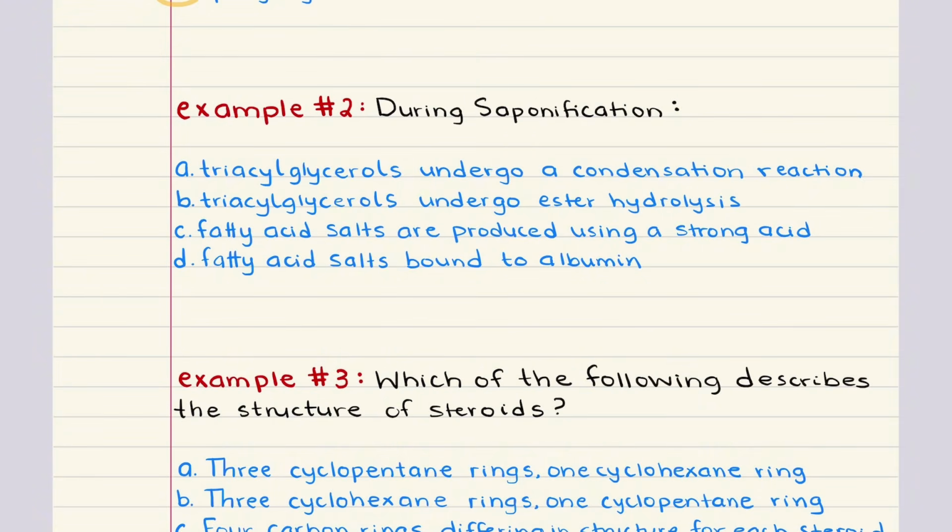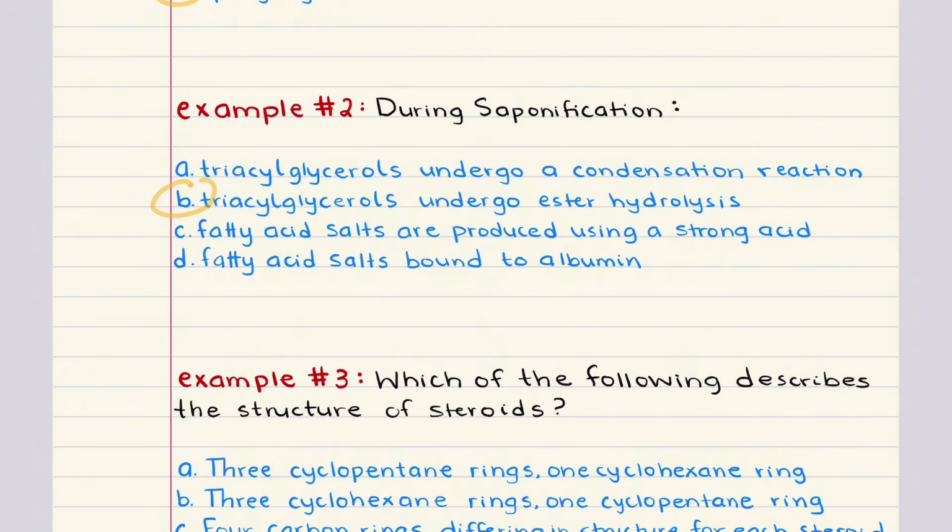Now, saponification is the process where triacylglycerols are broken down in the presence of a strong base like sodium hydroxide. What's happening chemically is an ester hydrolysis reaction. The ester bonds between the glycerol backbone and the 3 fatty acids are cleaved, and they release glycerol and 3 fatty acid salts, which we know as soap. So with that being said, the correct answer is B. Triacylglycerols undergo ester hydrolysis.